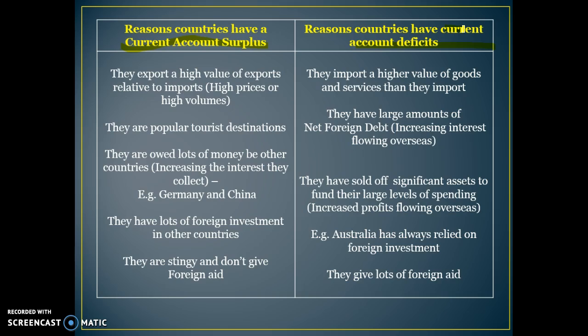In terms of reasons why a country has a large current account deficit, they import more than they export, they have a high level of net foreign debt, they've sold off a lot of assets, so there's a lot of profits flowing overseas. These are all reasons why Australia generally has a current account deficit: a large level of debt, lots of foreign investment in Australian companies, and the value of exports is generally lower than the value of imports. We also give some foreign aid as well.